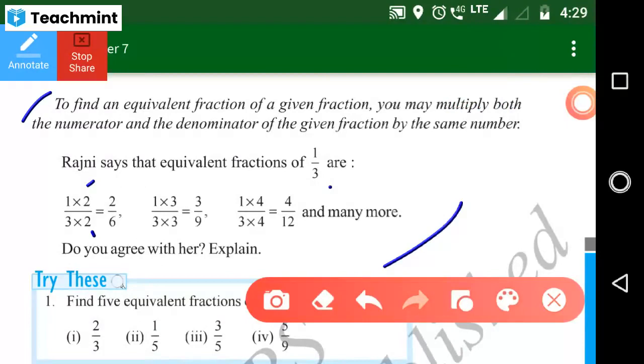You multiply the same number to the numerator and the denominator. Here 2 is completed, next 3 by 3, next 4 by 4, 5 by 5, 6 by 6, 7 by 7, 8 by 8. Those values are equivalent fractions. Understood? Yes, ma'am. Clear now? Yes, just write down this one in your notebook.